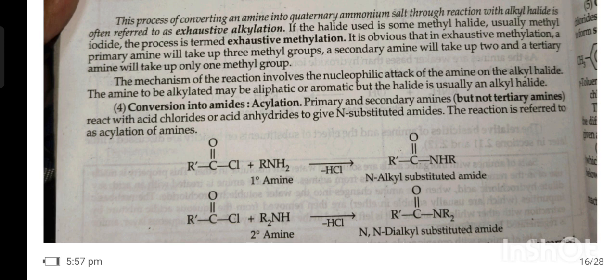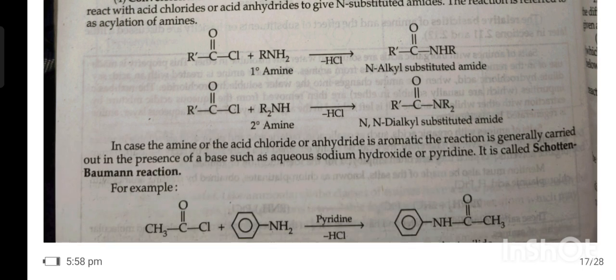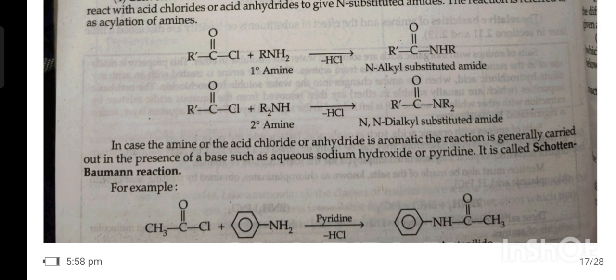Fourth, conversion into amide, acylation. Primary and secondary amines react with acid chloride and acid anhydride to give a substituted amide. This reaction is referred to as acylation of amine. In case the amine or the acid chloride or anhydride is aromatic, the reaction is generally carried out in the presence of base, such as aqueous sodium hydroxide or pyridine. It is called the Schotten-Baumann reaction.